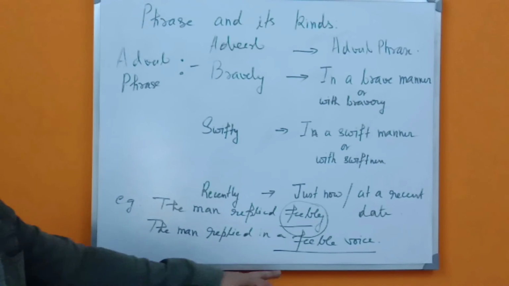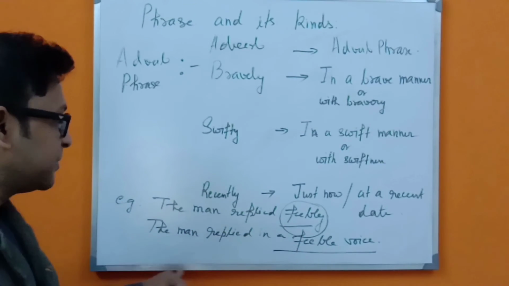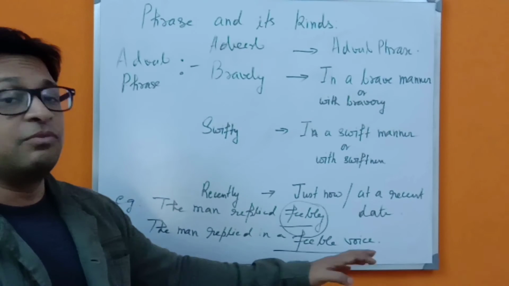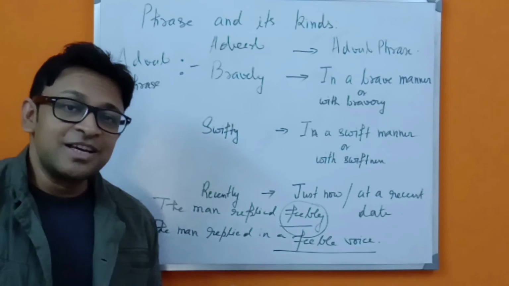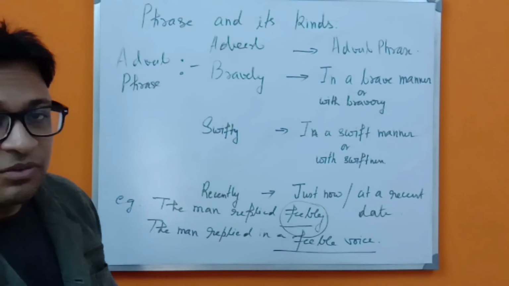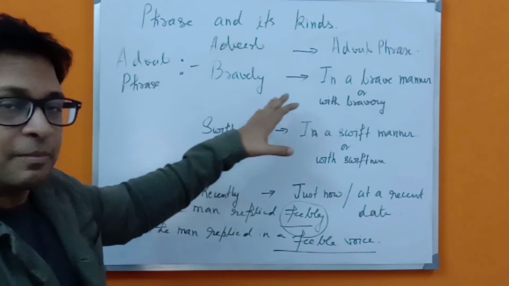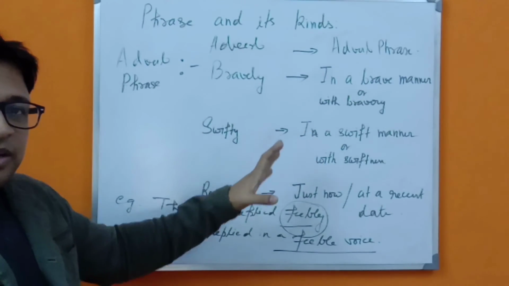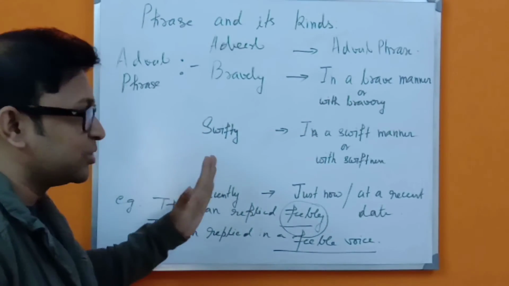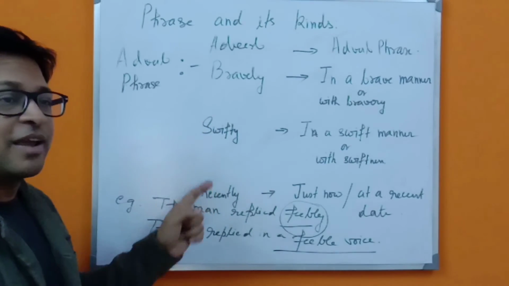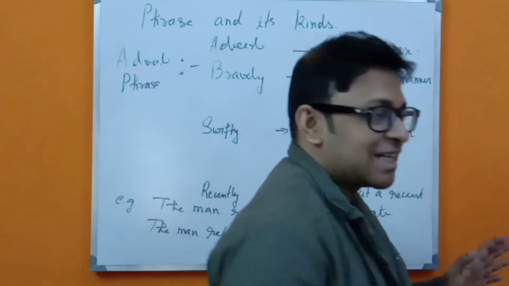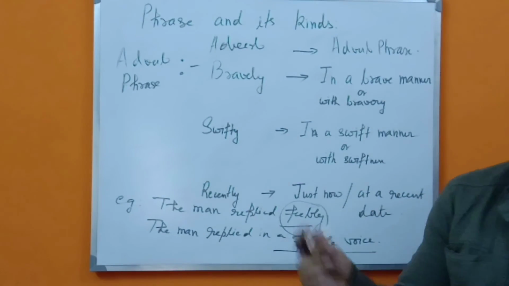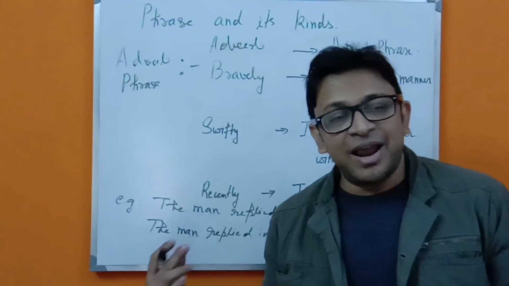So the man replied feebly, the man replied in a feeble voice. So you have to remember these things. When questions come like this, change the adverb into an adverb phrase. So these are the basic examples. These things will come in your exam, and you have to go through these things and learn them by heart, so that there is no mistake while you are answering. So go through this and practice it well.